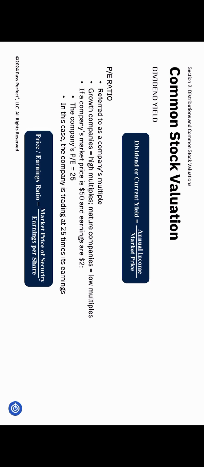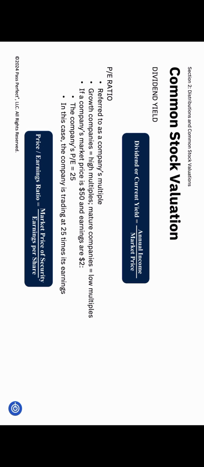Another way to look at the value of a stock is by comparing it to other stocks using the price to earnings, or PE ratio, often referred to as the company's multiple. This means looking at how many times earnings a stock is trading at. For example, growth companies like Tesla or Amazon are expected to be worth more in the future than they are today. Investors are often willing to pay higher PE ratios for these growth companies. On the other hand, mature companies like Clorox, which may not have significant growth opportunities, often trade at lower multiples. Clorox is known for being a stable company that pays a good dividend, hence a lower multiple or PE ratio.